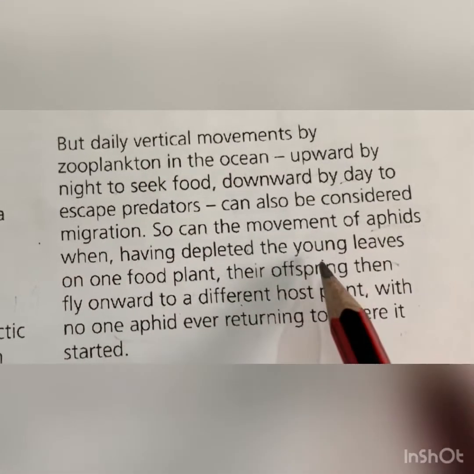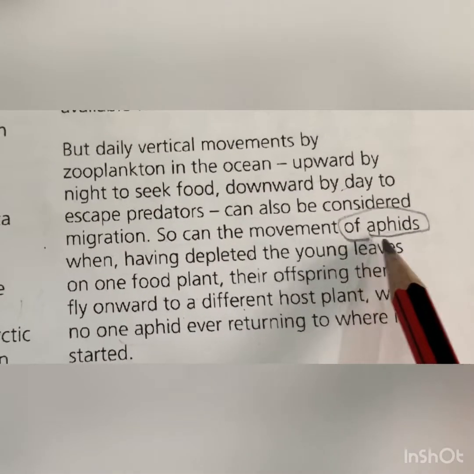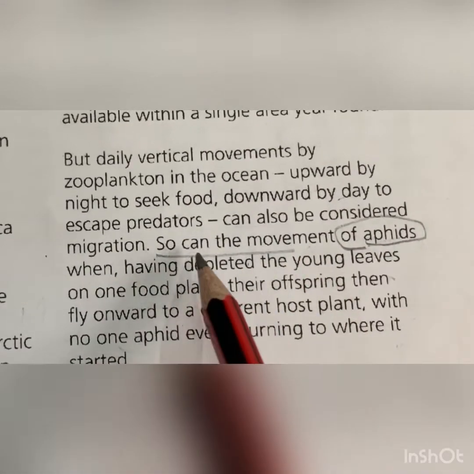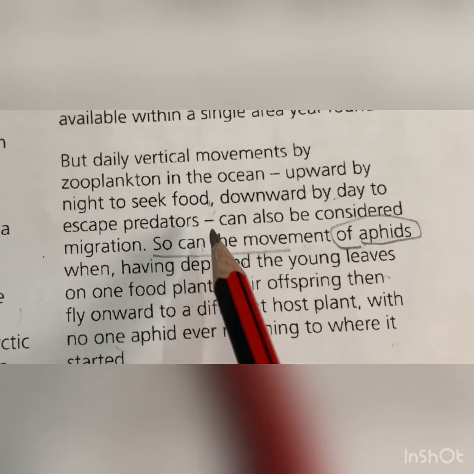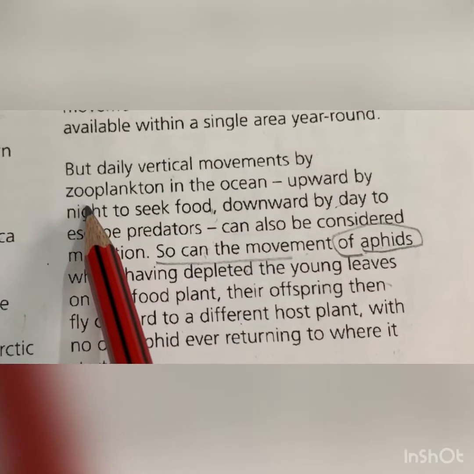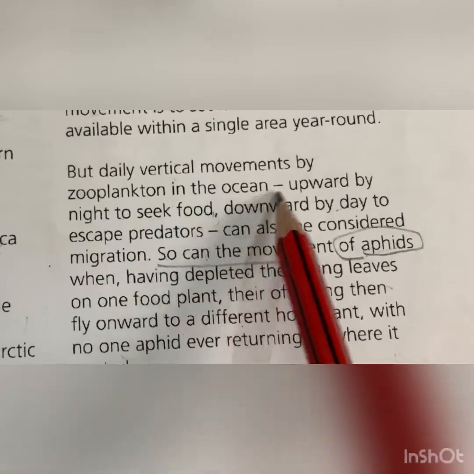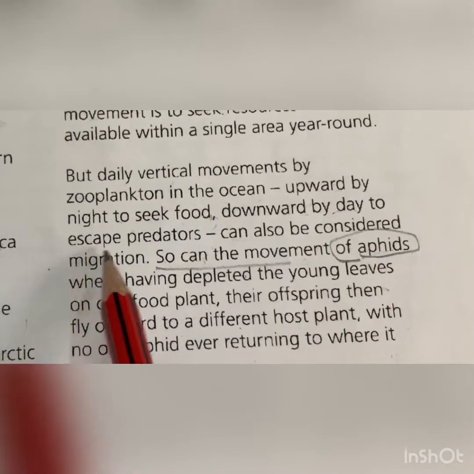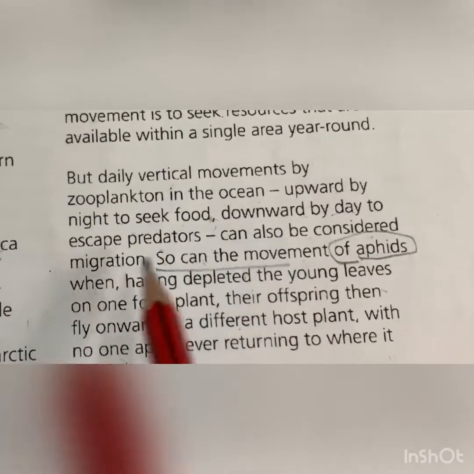Here is the keyword: efforts. So it can be the movement. We have to read the previous line. But daily vertical movements by zooplankton in the ocean, upward by night to seek food, downward by day to escape predators, can also be considered migration.